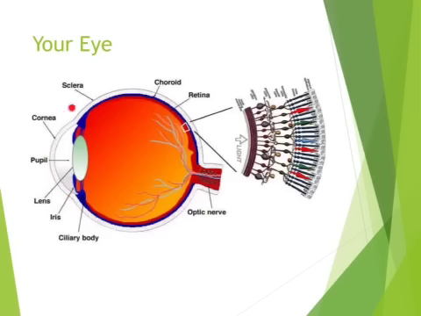This is the pupil right here. This is the big circular squishy part of your eye. And behind your eye, right here, you can see we're kind of zooming in. There's all this weird stuff that's really important for you to be able to see. And what I want you to focus on right here is that you can see these little colorful cones. So this is a red cone, this is a green cone, and this is a blue cone. So keep that in mind for the next slide.